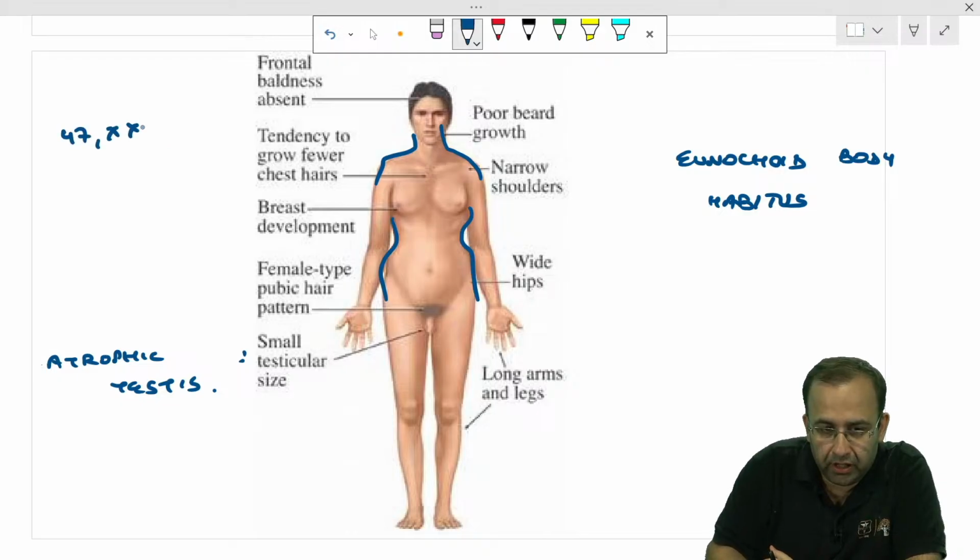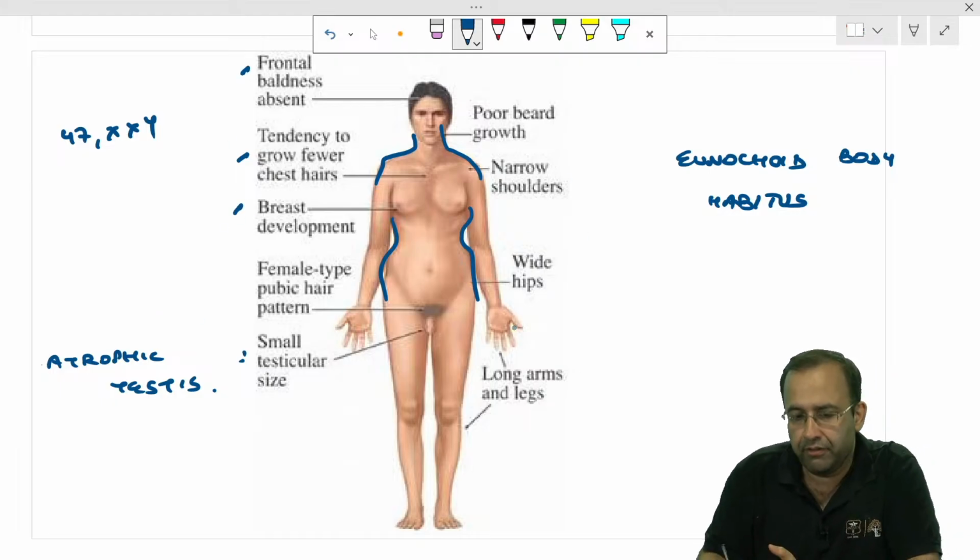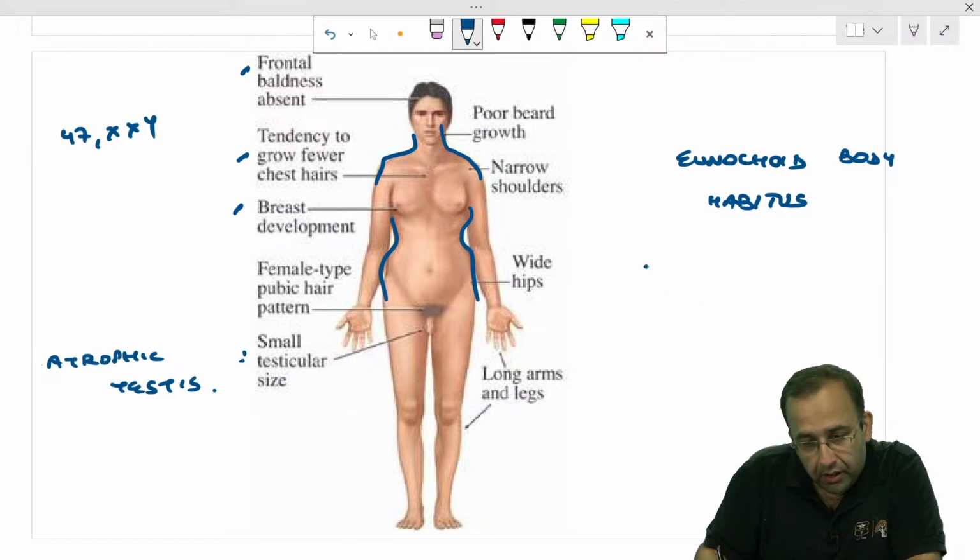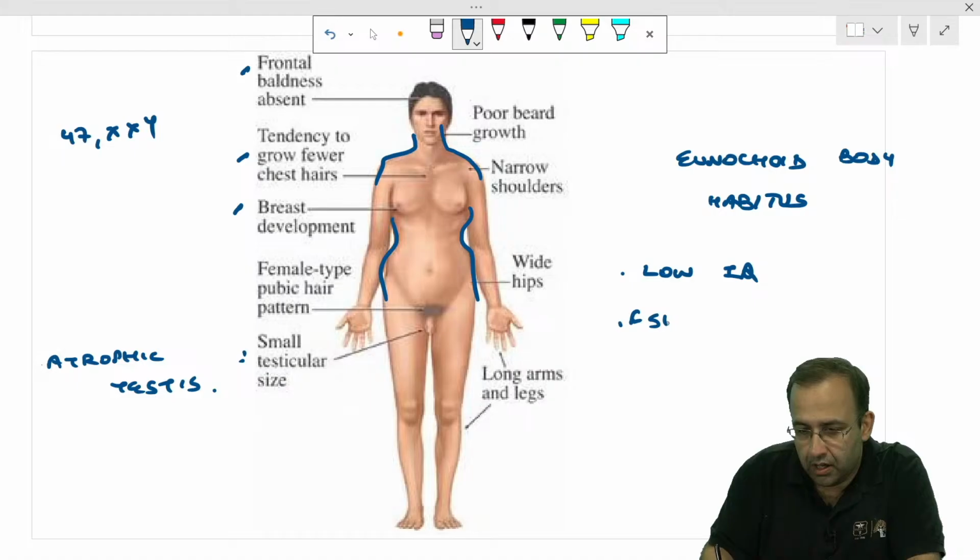Most common Klinefelter's being 47XXY. So fewer chest hair, frontal baldness is absent, gynecomastia with long arms and legs. The patient has low IQ. The more the number of X chromosomes, the lower the IQ. Low IQ.